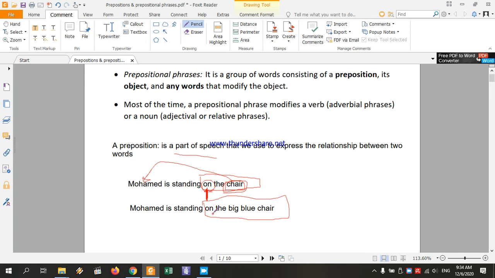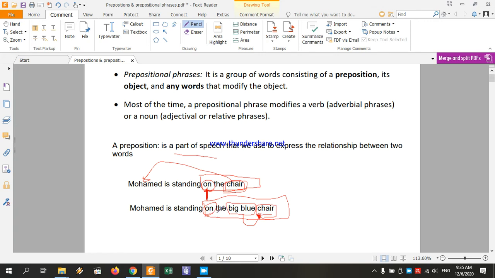It has a preposition, which is on, an object of the preposition, which is the word chair, and it has optional elements, some words that modify the object of the preposition. The words big and blue modify the word chair. It tells us that it's not just a regular chair, it's a big blue one. It's not yellow, not red, not black. No, it's blue.